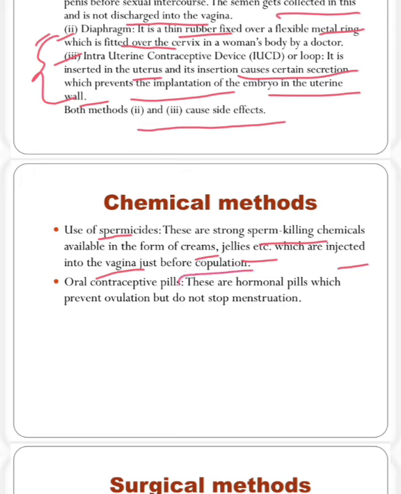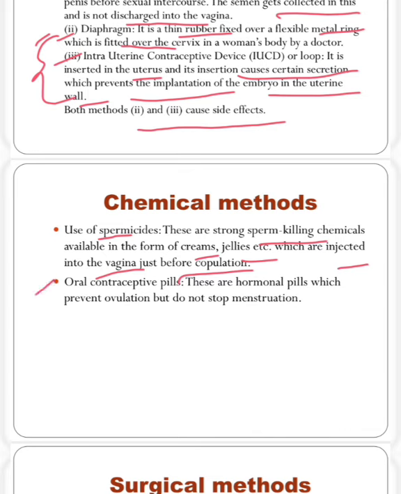Means some liquid or cream or jellies that will be injected inside the vagina. When semen has already gone inside the vagina, then anyone can take this cream, jelly or liquid inside the vagina, then the sperm will be killed by this. So this is the use of spermicides.